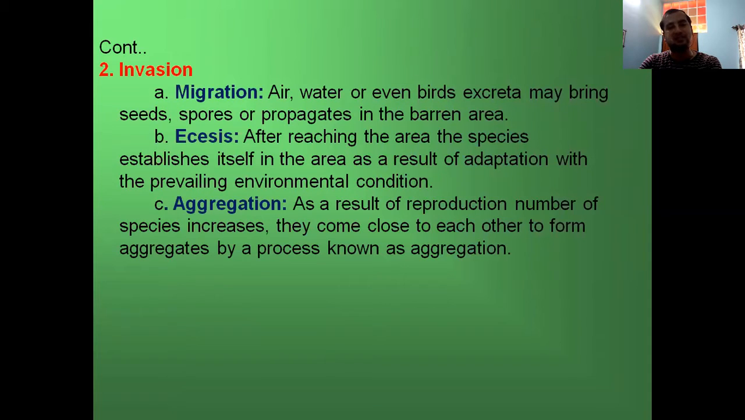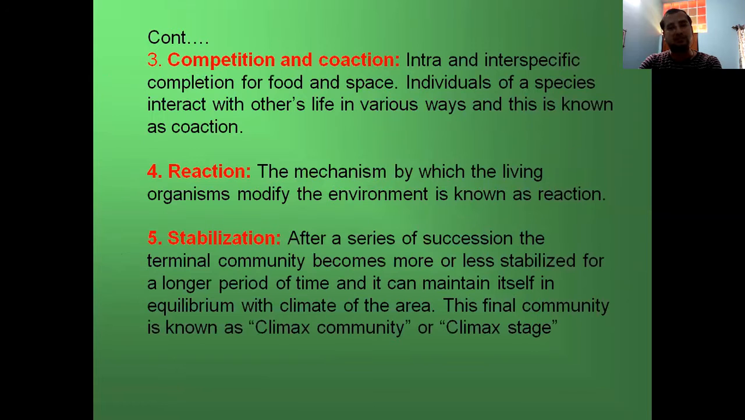Then is ecesis. After reaching the area, the species establishes itself as a result of adaptation to the prevailing environmental conditions. And the third one is aggregation. As a result of reproduction, the number of species increases and they come close to each other to form aggregates, by a process known as aggregation.